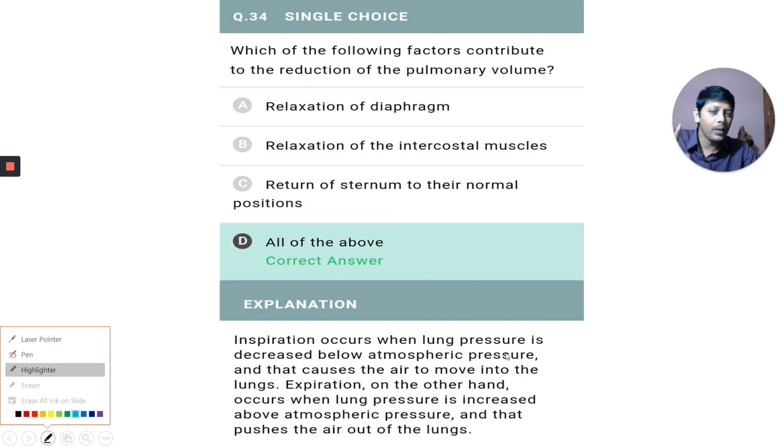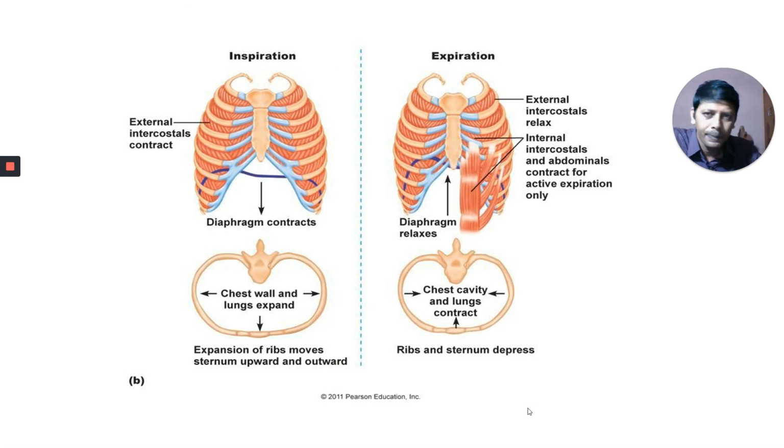Inspiration occurs when the pressure in the lungs is lesser than that. Expiration, on the other hand, occurs when the lung pressure is increased above it.